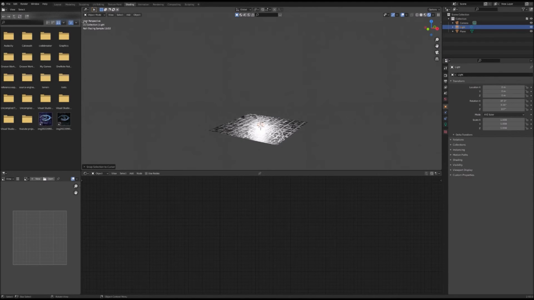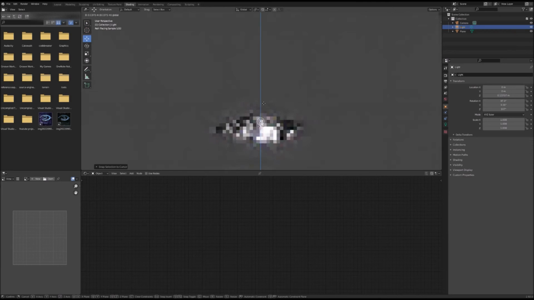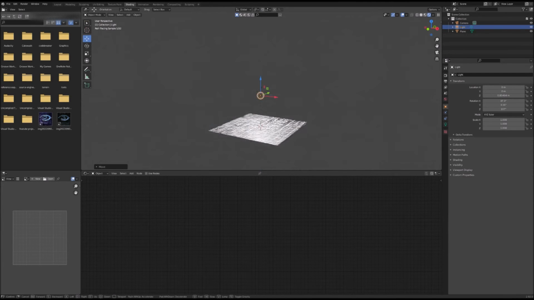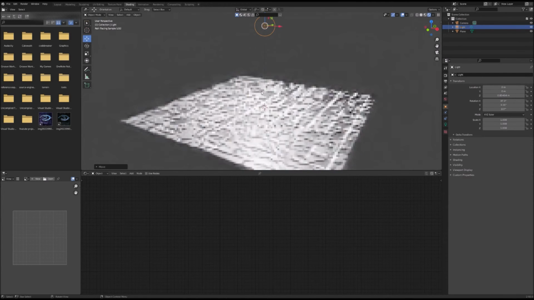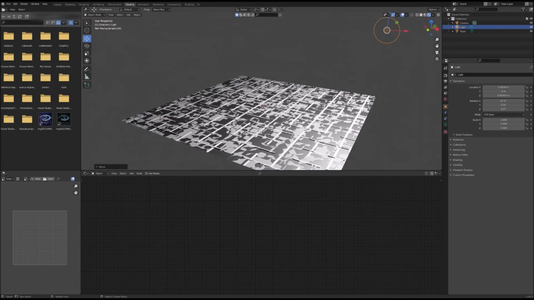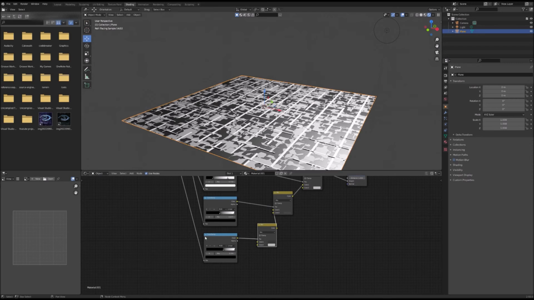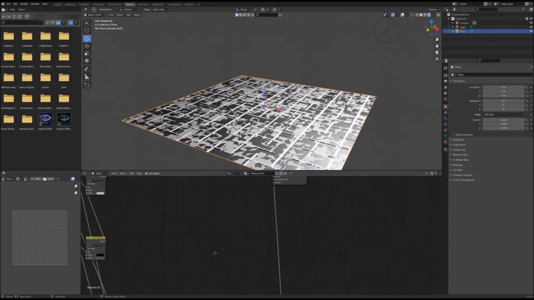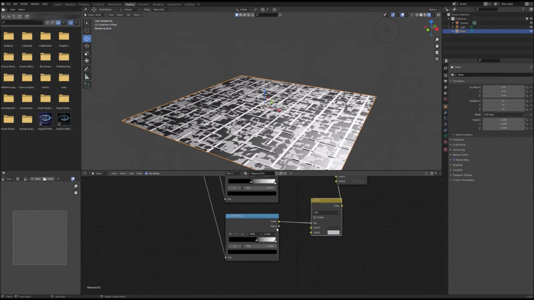There we go. Now you need to move this up. As you can see, our texture has a bump map. However, we need to finish it. So you adjust it as necessary.